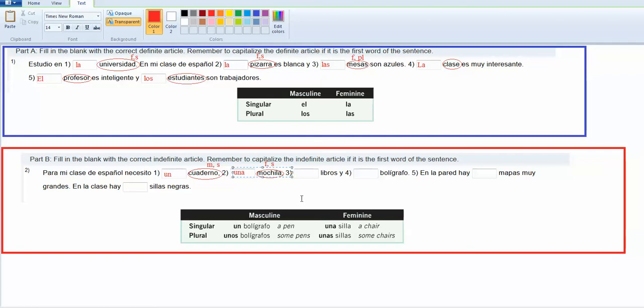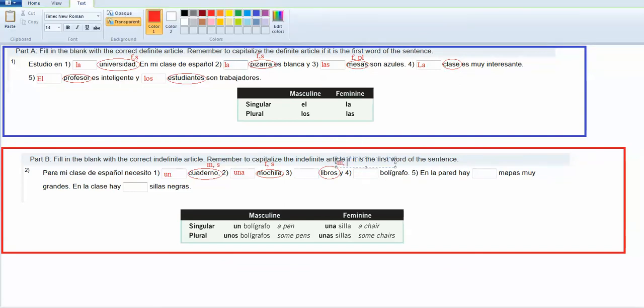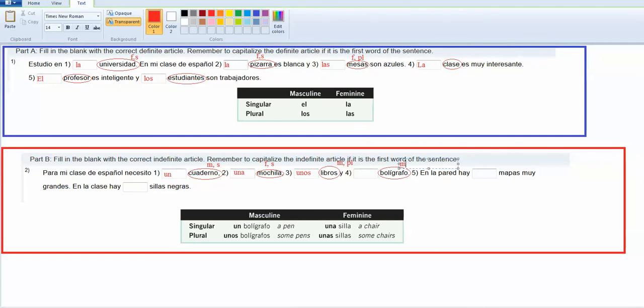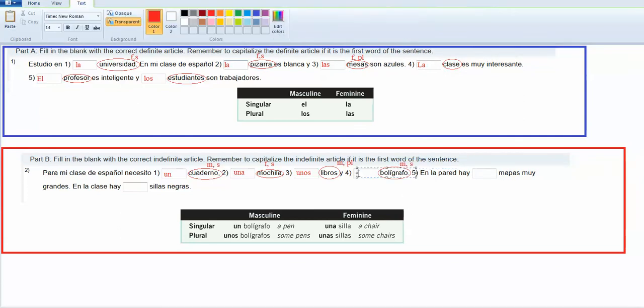Okay, libros. So this time I'm looking at libros. Libros are masculine, but there's an S on them, so that makes them plural this time. So it's masculine and plural, so that I would want unos. Okay, and bolígrafo, a pen, which is masculine and singular. So then I would want the masculine singular which is un.